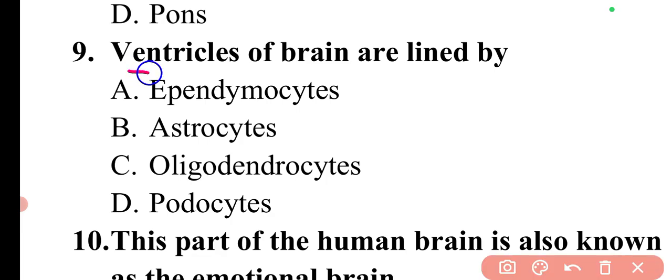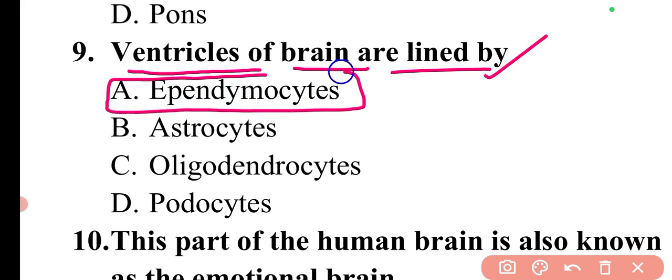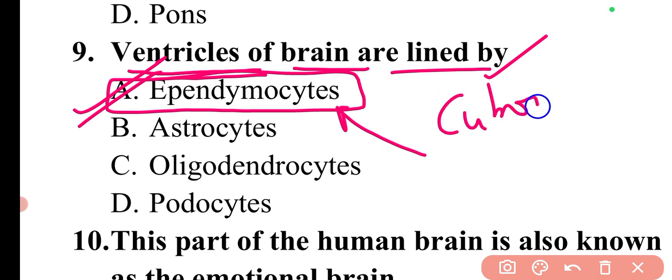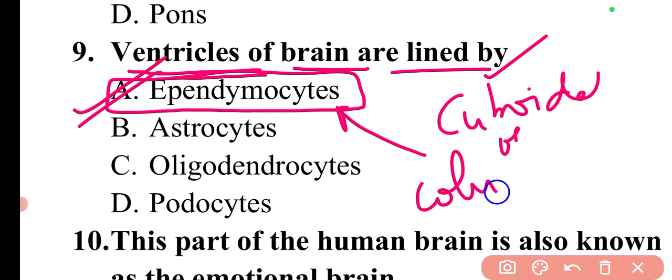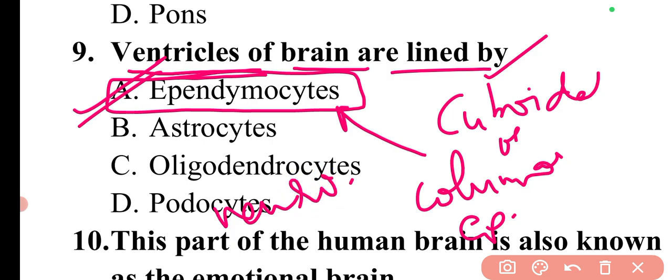Now moving to the next question. The question is, ventricles of the brain are lined by. The ventricles of the brain are lined by ependymocytes. So here option A is the correct answer. Basically the ventricular system of the brain is lined by a special type of cells, which are known as ependymocytes. These are cuboidal or columnar epithelium cells which are derived from the neuroepithelium.